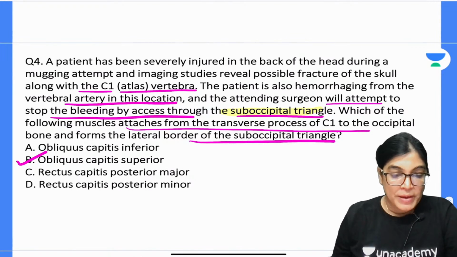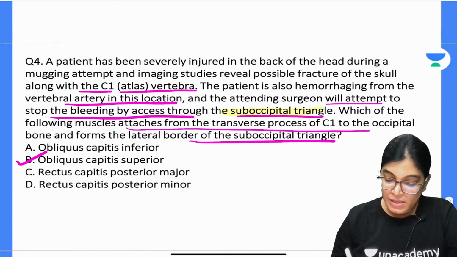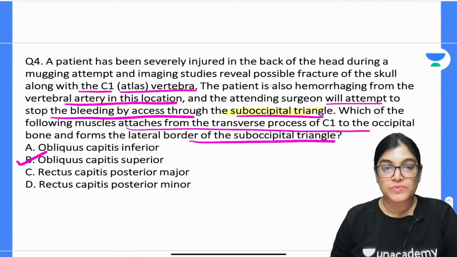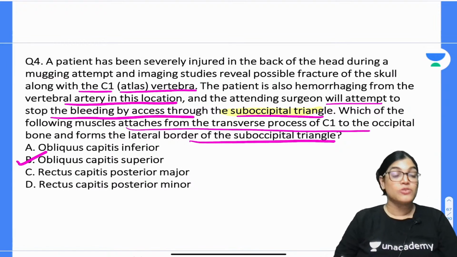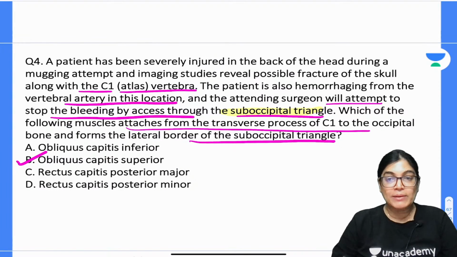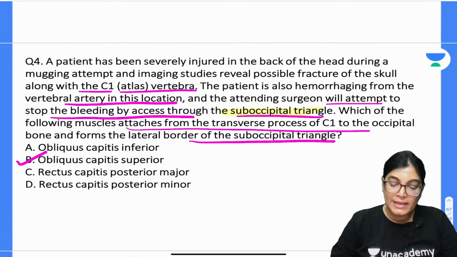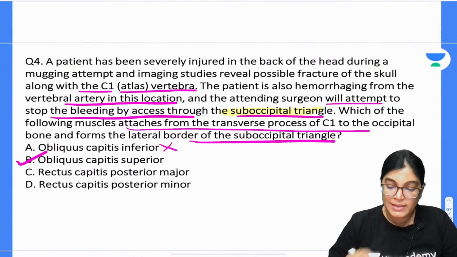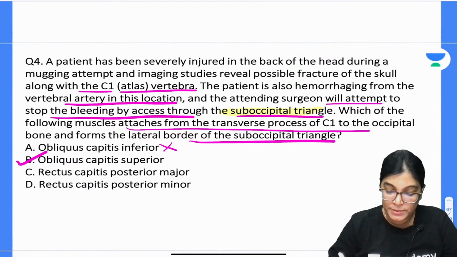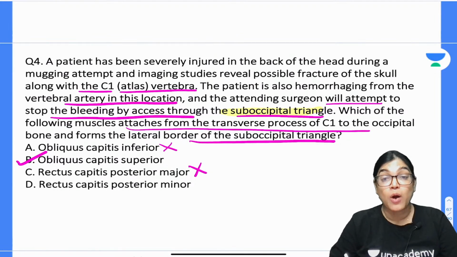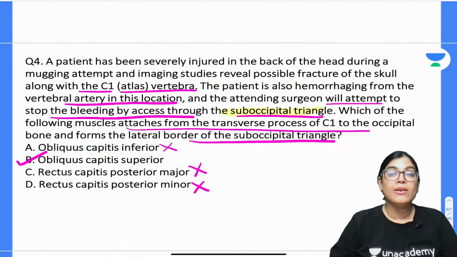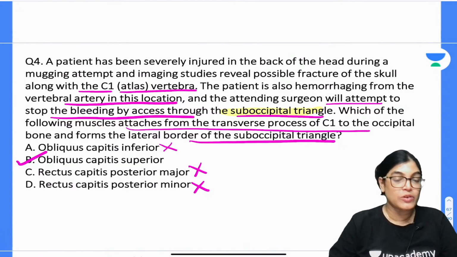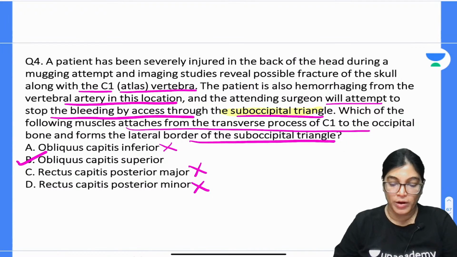That is B, because the structure which is attached to the transverse process of C1 and also forming the lateral border of the suboccipital triangle is the obliquus capitis superior. Obliquus capitis inferior is not the correct answer because it is forming the inferior border. Rectus capitis posterior major is not the correct answer because it is forming the supromedial border. Rectus capitis minor will lie along with the rectus capitis posterior major muscle, at the supromedial border.